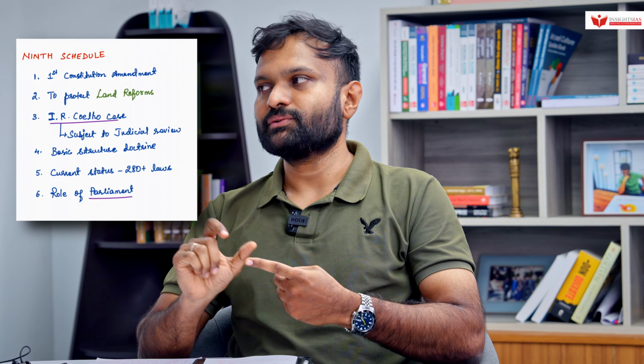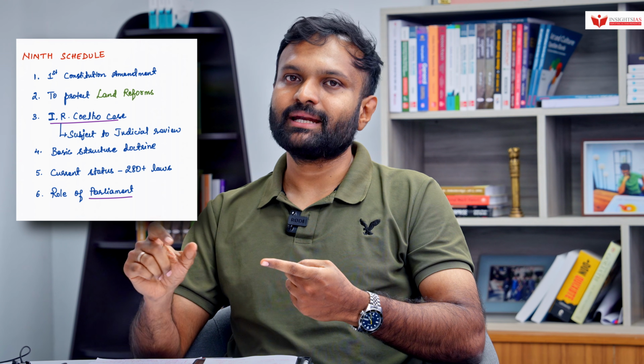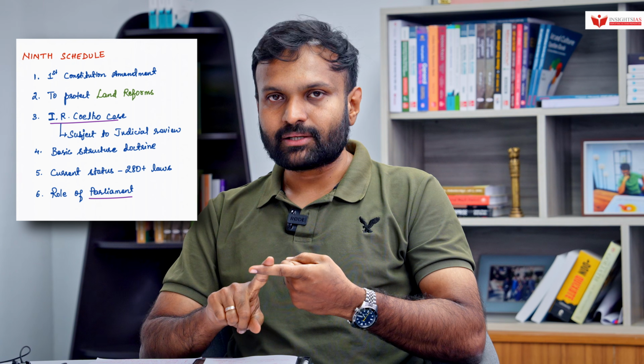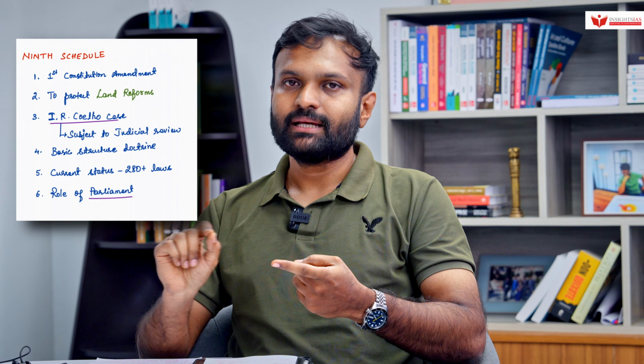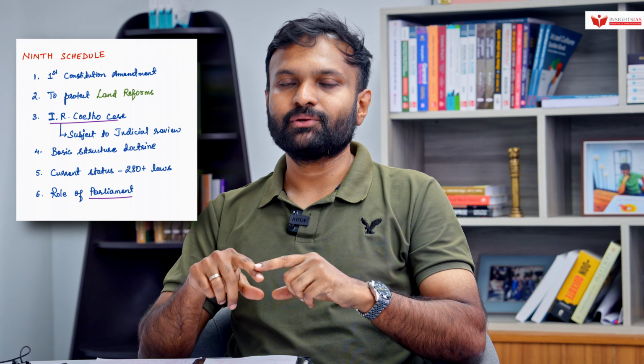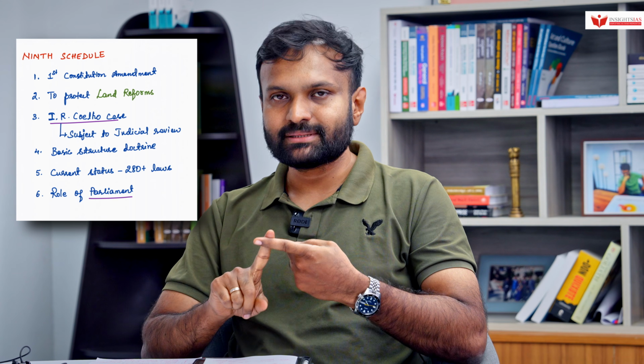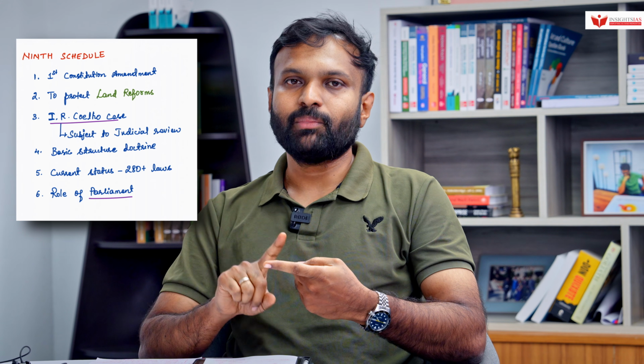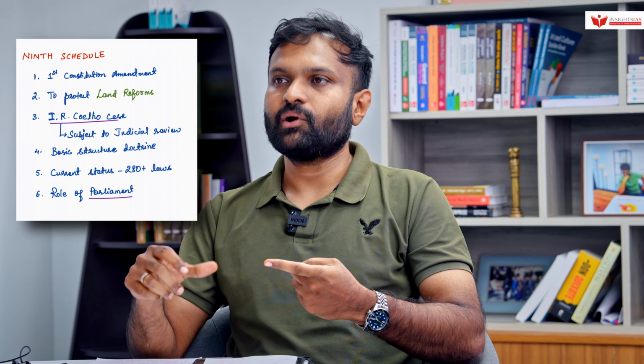If any law violates the basic structure doctrine, it can definitely be challenged. This could be applied only after April 24, 1973, which is the date of the landmark judgment of the Kesavananda Bharati case. So these basics we have to know. At present, nearly 280 plus laws are kept under 9th schedule. Parliament has the power to keep laws under 9th schedule.